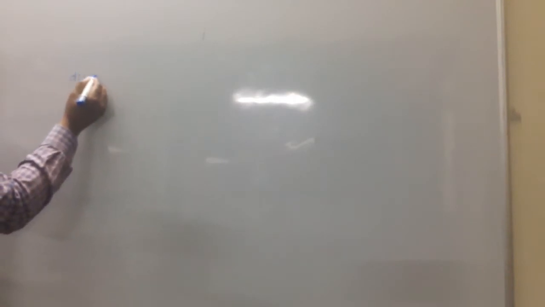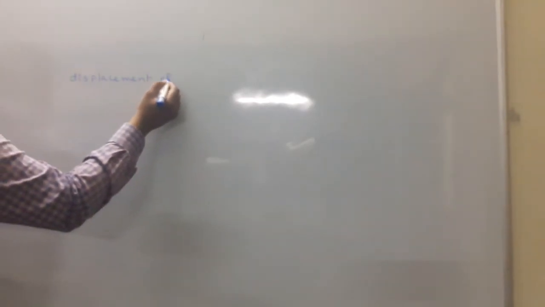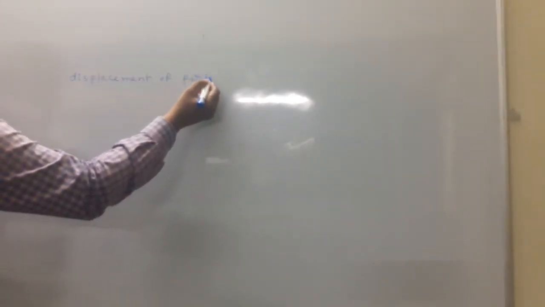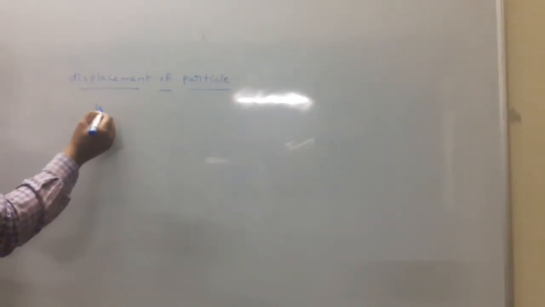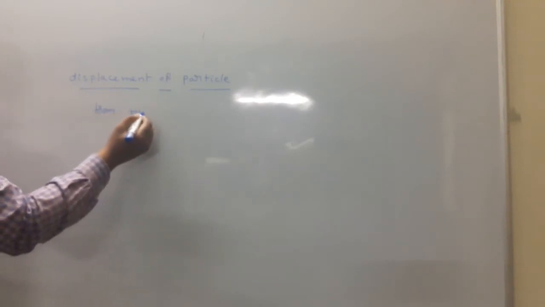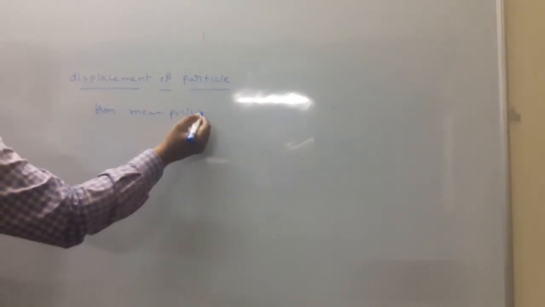Yesterday I discussed displacement of a particle from mean position.